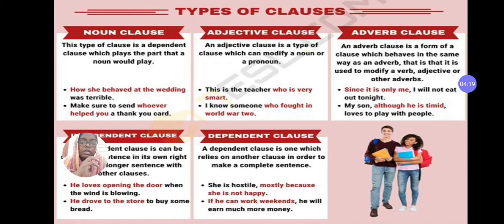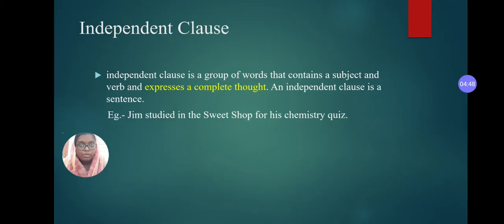In most adverb clauses, you get the answer to some form of a question: why, when, where. Similarly, here you have the reason, and you will always have words like since, because, or such words introducing it, telling you that this is an adverb clause.